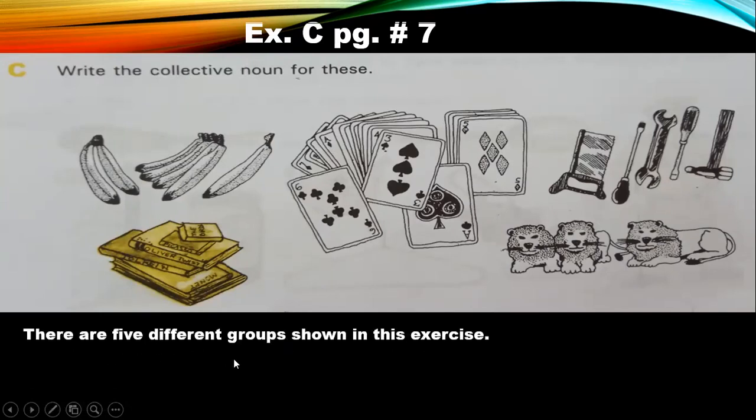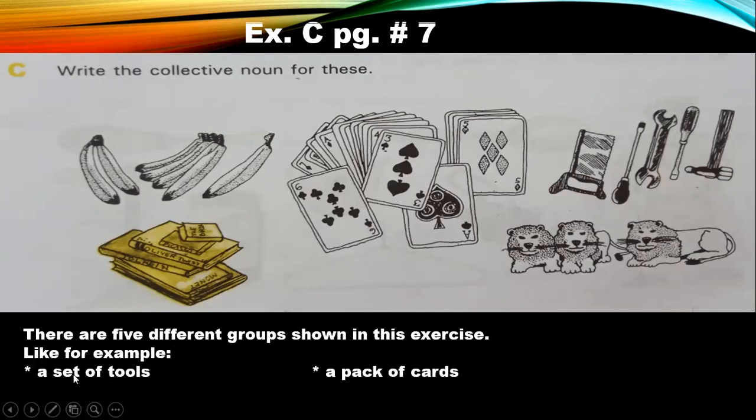Now there are 5 different groups shown in this exercise. Like for example, a set of tools. Now you have tools here. A group of tools is called a set, okay? Then you have cards here. A group of cards is called a pack, okay? A pack of cards. 3 are not done.